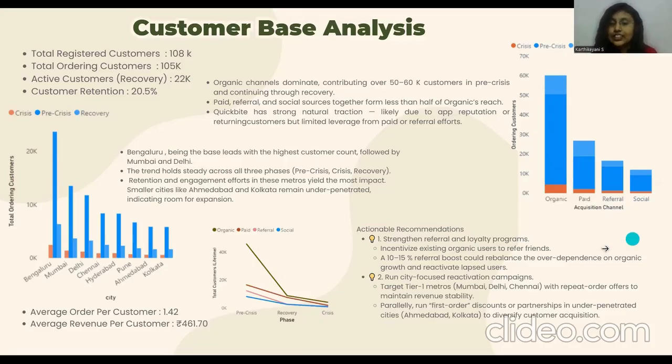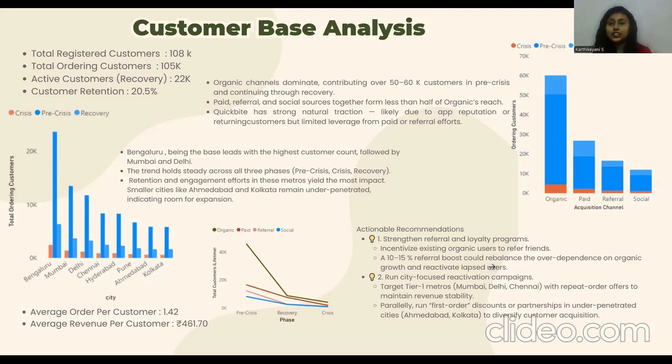So based on these insights, these are the recommendations that I've come up with. So first one is to strengthen referral and loyalty programs. So we need to motivate customers or existing users to refer their friends, so that if we could achieve a 10 to 15% referral boost, it could reduce or rebalance the over dependence on the organic acquisition channel.